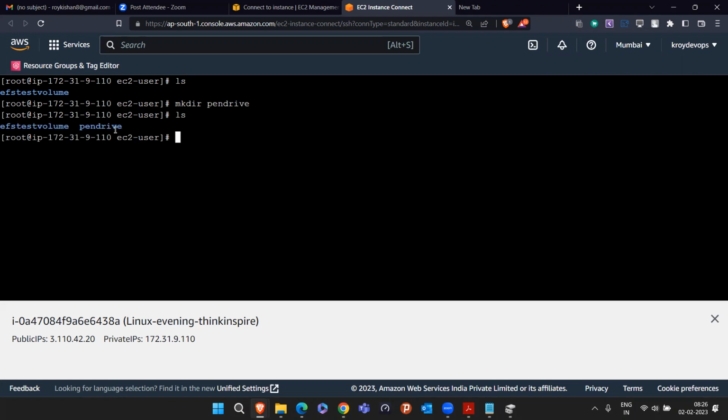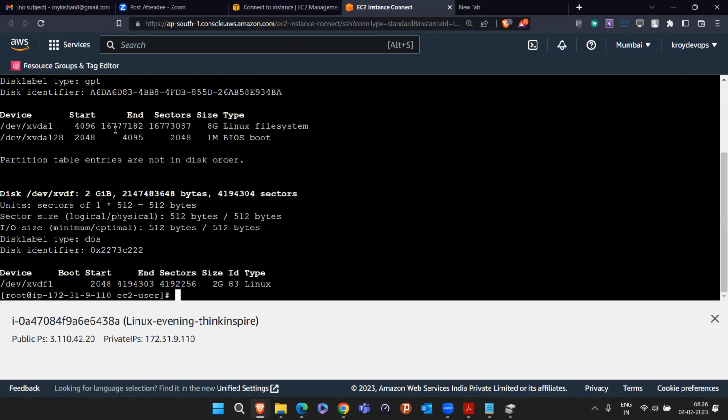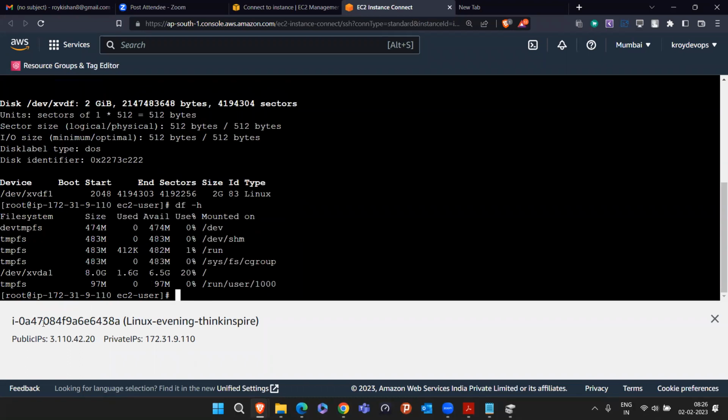Then I'm running the fdisk -l command. So you will see this is my partition name. And if I do the df -h command, which is a command to check which disks are attached to your machine, you'll see only one 8 GB volume is attached. There is no 2 GB volume visible here.